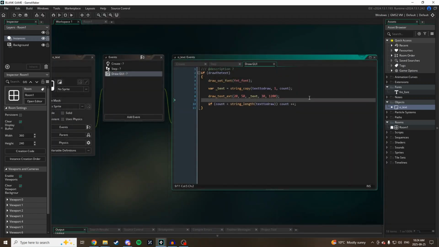So one more thing that I want to be able to do in this tutorial is add a sound effect to make it sound like it's typing out. And you would actually think that every single time that you draw a character, you want to be playing the sound effect for that character being drawn. That is not the case. If you were to do that, because we're drawing another character every single frame. So if you have a 60 character string, it's going to take 1 whole second to draw it out because we're doing 1 more character per frame.